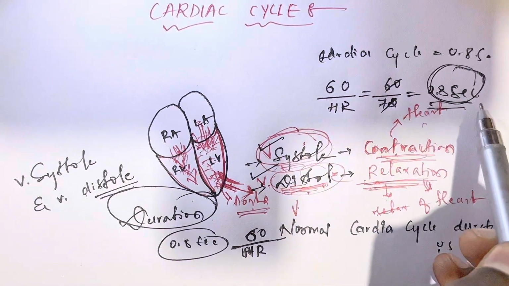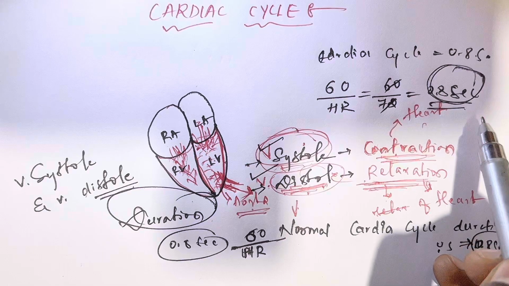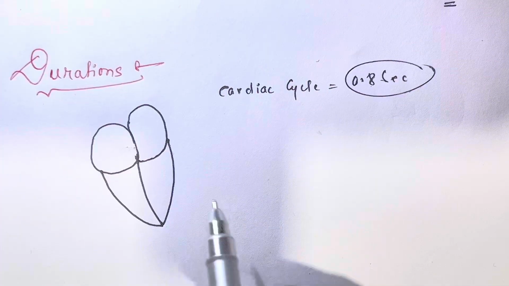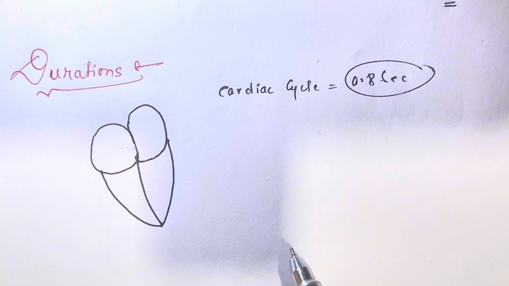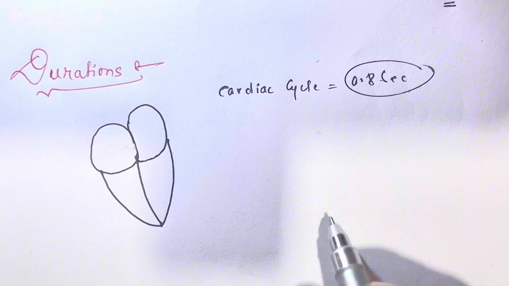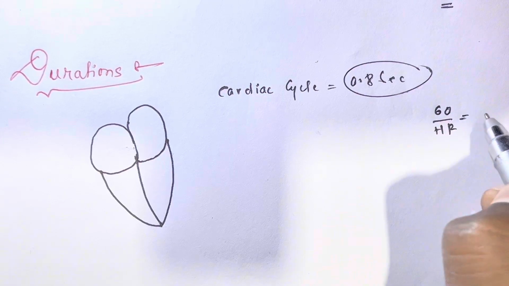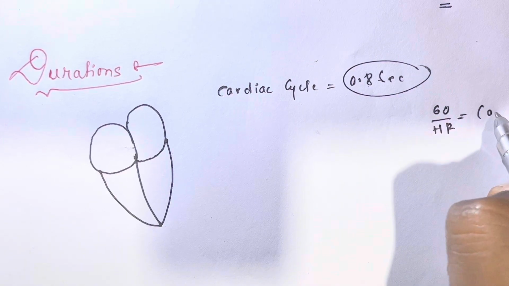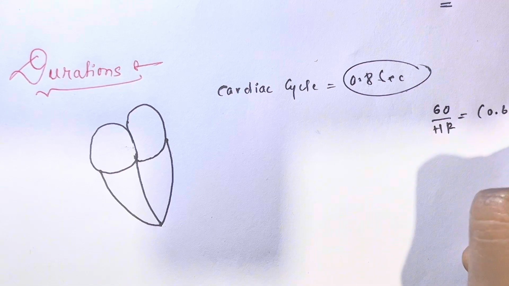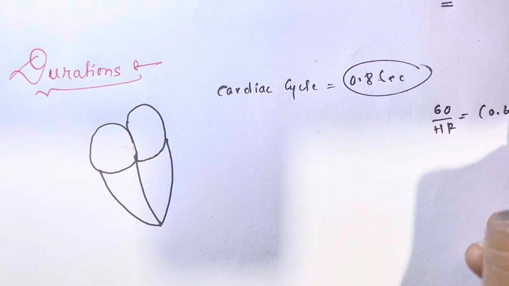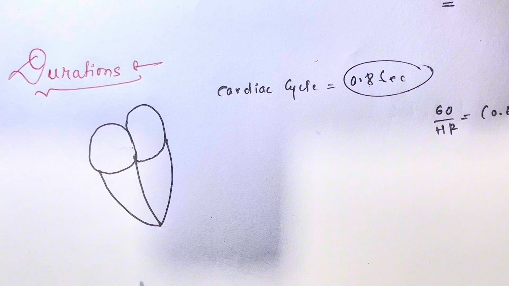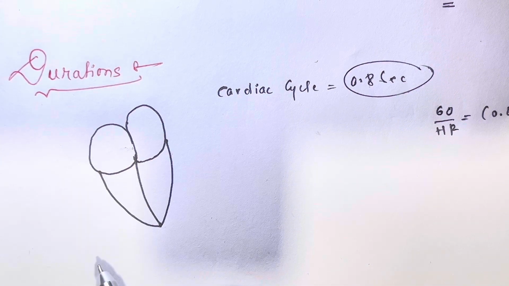So this is the normal cardiac cycle duration. Now we learned that when the heart rate is given, to calculate the cardiac cycle we divide 60 by the heart rate. The normal value will come around 0.8 seconds.